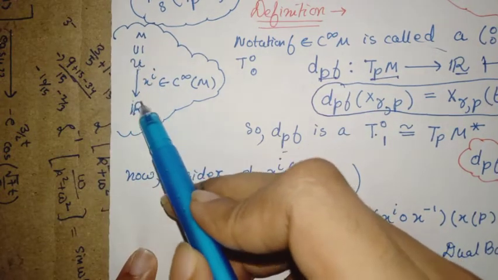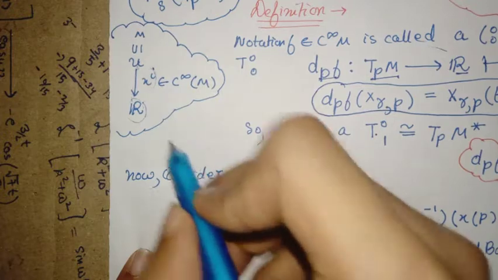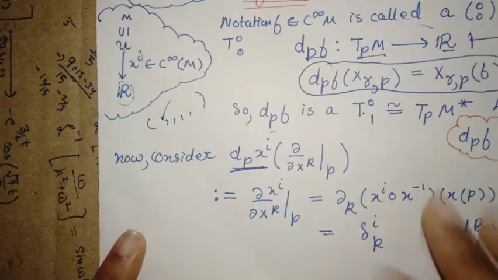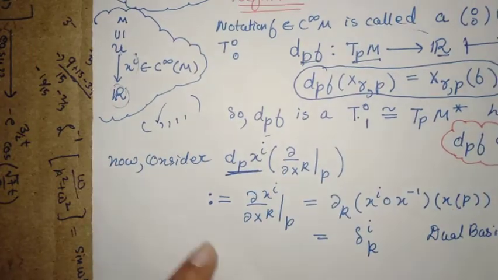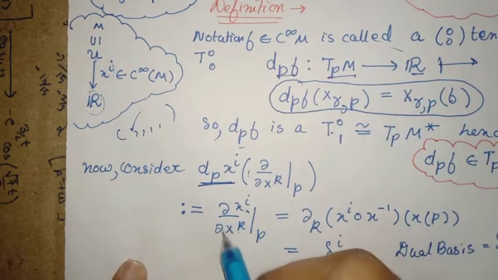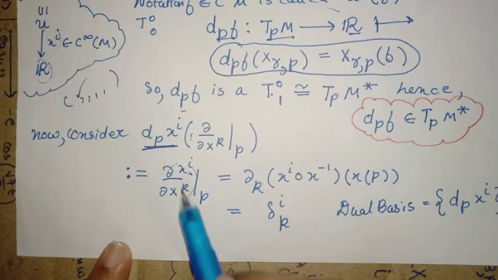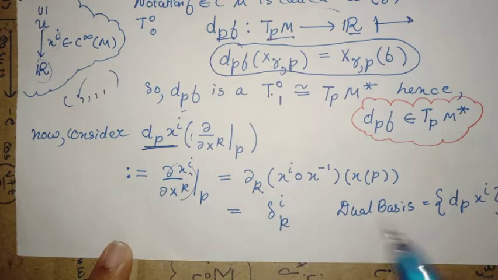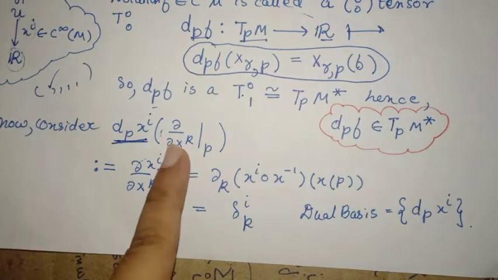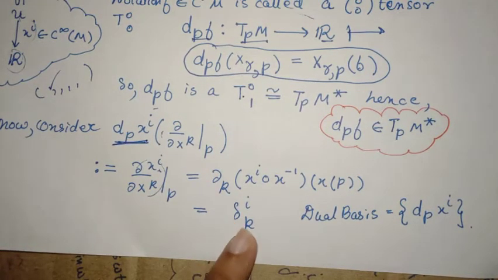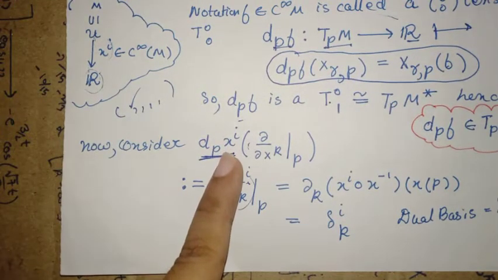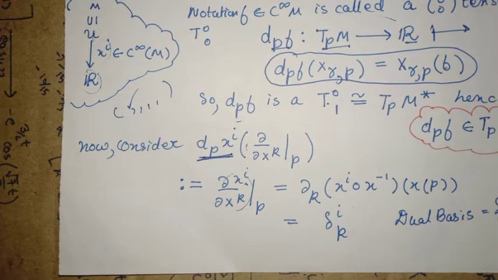You see, from a manifold you go to real numbers and you pick up the ith coordinate. You will have d different numbers, you will just pick up the ith one. So x^i is a C infinity(M) function, and this is valid reasoning, and by definition here this is just this, and now the fact is this is just delta_ik. So hence d_p x^i is an element of a covector space which eats a basis element to give a Kronecker delta function. So this means that this forms a valid dual basis for the covector space.